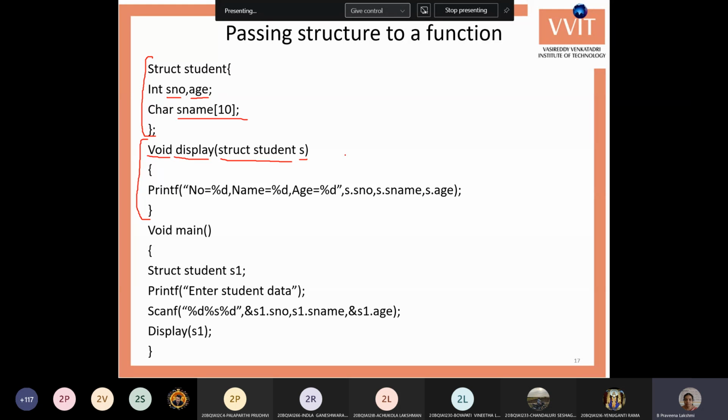The variable name is s. Okay, within the printf, we are just displaying all those values. Number is s dot s number, name is s dot s name, age is s dot age.